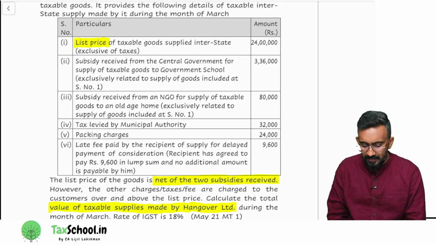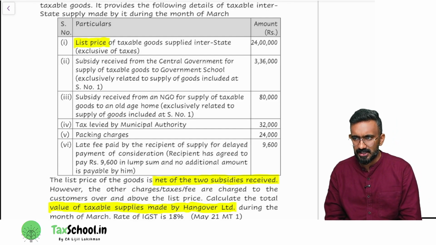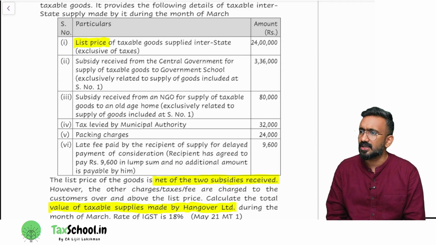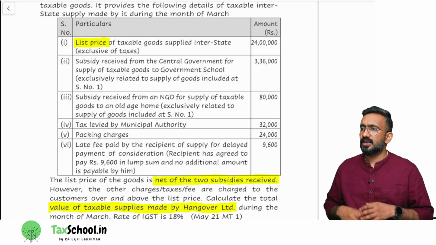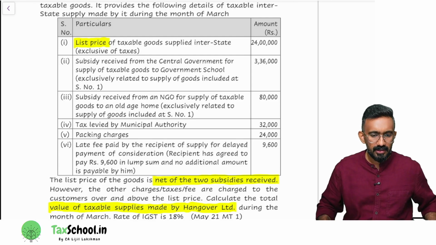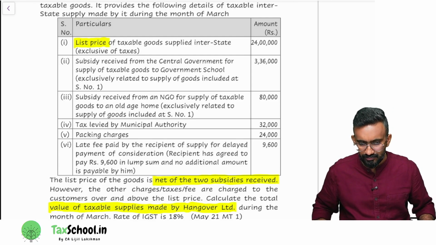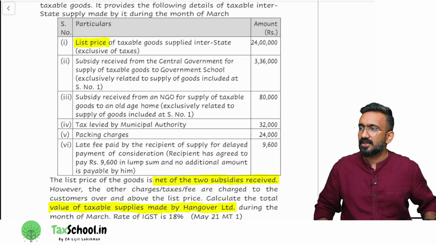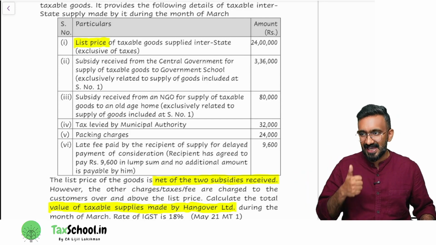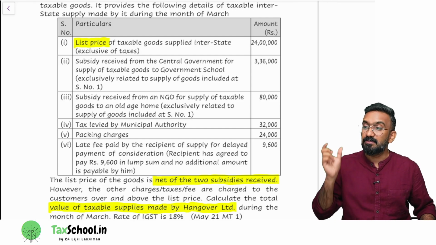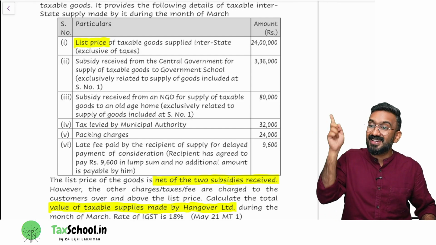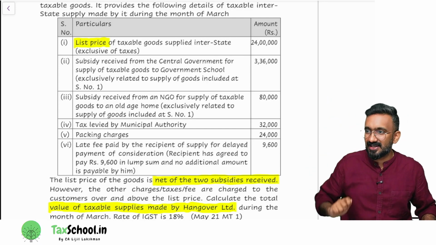Okay, central government is giving a subsidy. So it's a government subsidy. Next question is, is it a direct subsidy? Can you make some understanding from what is there in the question? Yes. Why is it a direct subsidy? Because the question says exclusively related to the supply in serial number 1. So it's a direct subsidy.